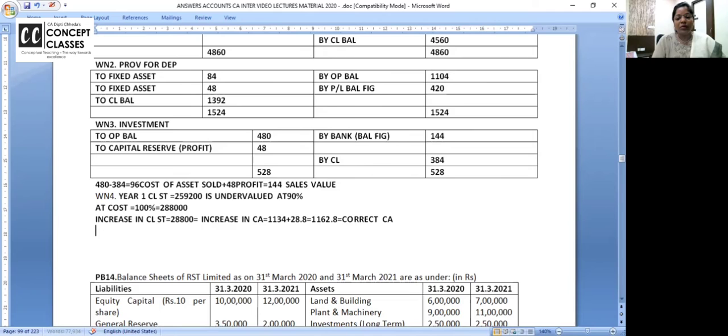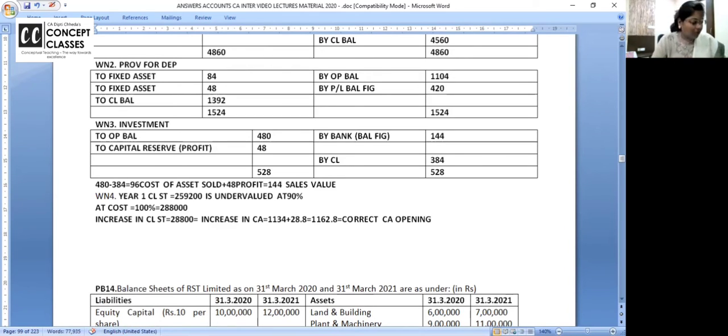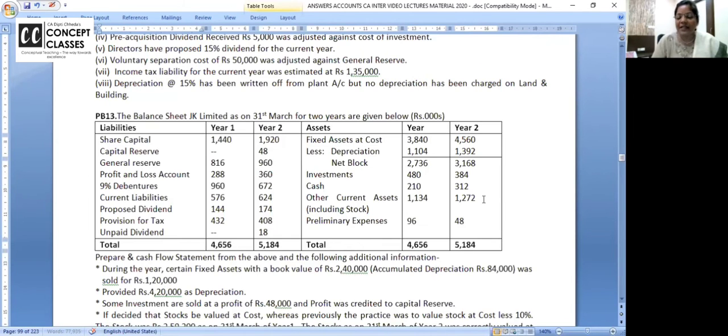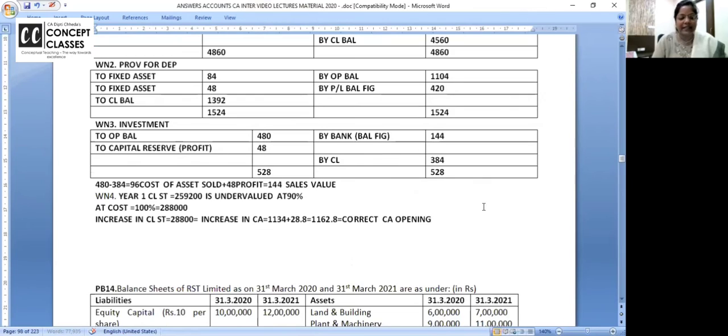And now, this is correct current assets. Can I call it correct current assets opening? This is opening current assets. Now, closing current assets is correct only. That is 1272. Look, all of you. Closing current assets 1272 is correct only. They have already corrected it in the closing.